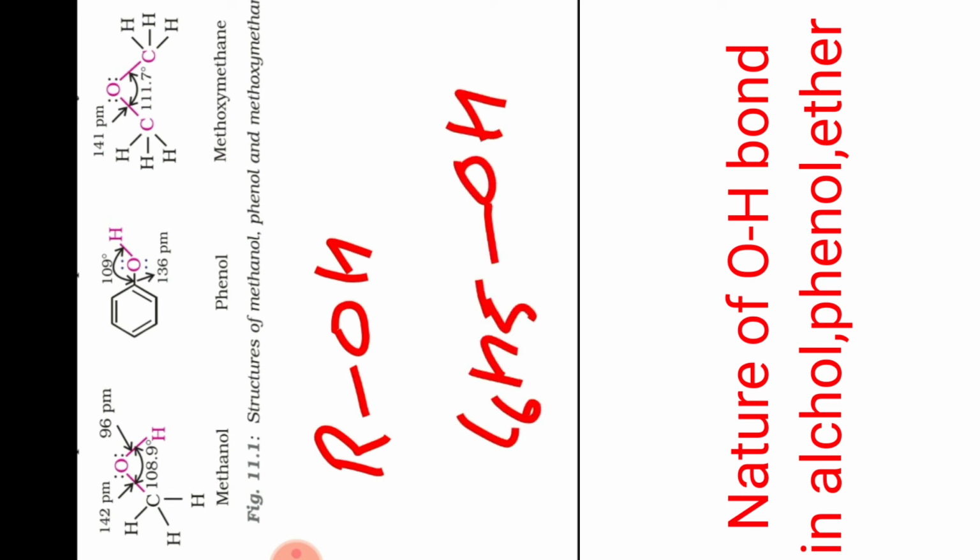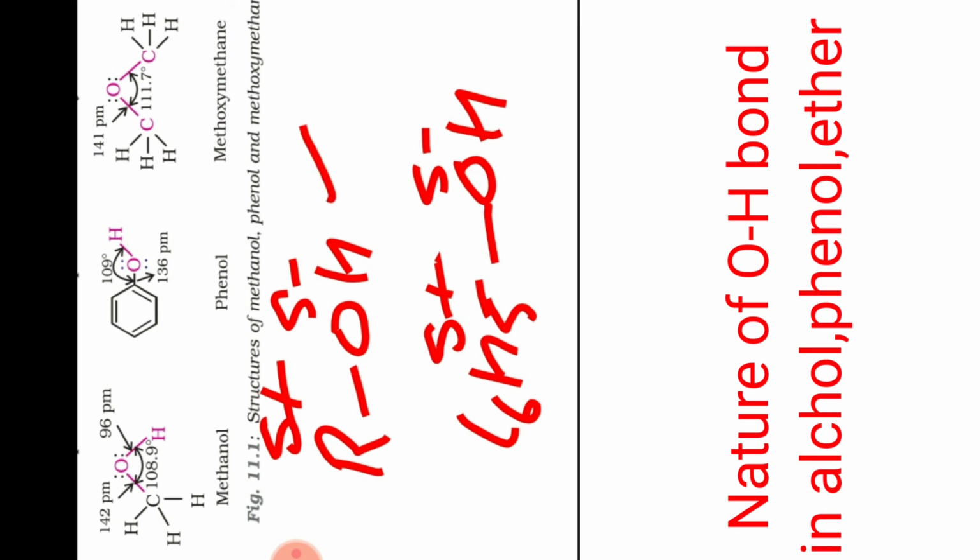Students, I will tell you, alcohols are more polar as compared to phenol. Here is positive, here is negative. Ethers are least polar.